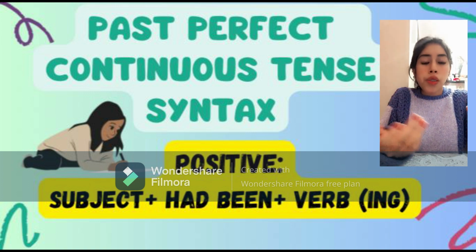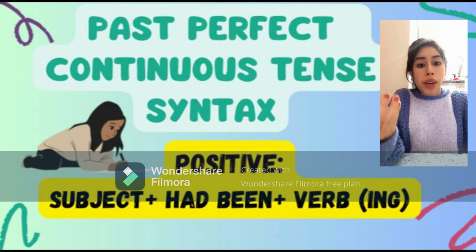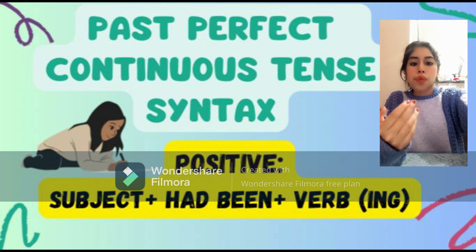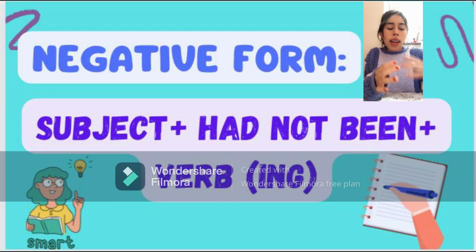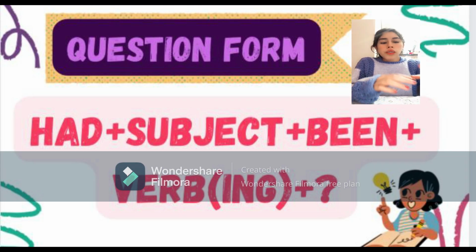Past perfect continuous tense syntax. The positive form is subject plus auxiliary had been plus verb and -ing. Negative form: the negative form is subject plus auxiliary had not been plus verb -ing. Remember, you can use the contracted form, hadn't. The question form is auxiliary had plus subject plus been plus verb -ing plus question mark.